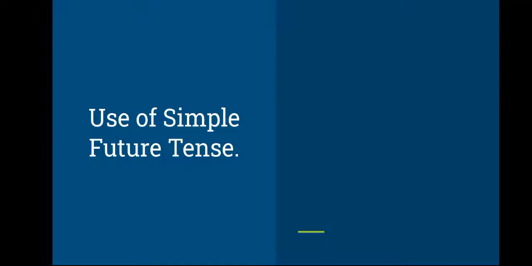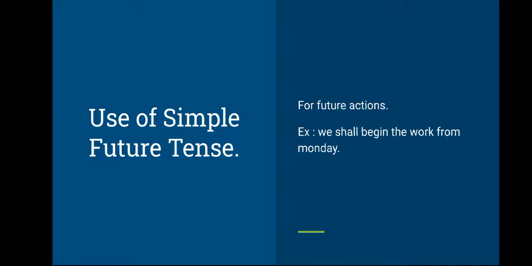Now let us know the use of simple future tense. We use this tense to express future actions and also to express future possibilities. For example, we shall begin the work from Monday. Future possible actions you may write like, I hope this pandemic period will end by the month of August. This is just a hope. We hope. That is future possibility.